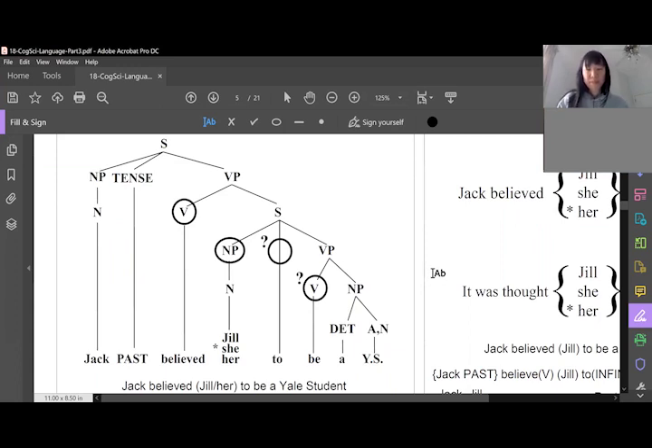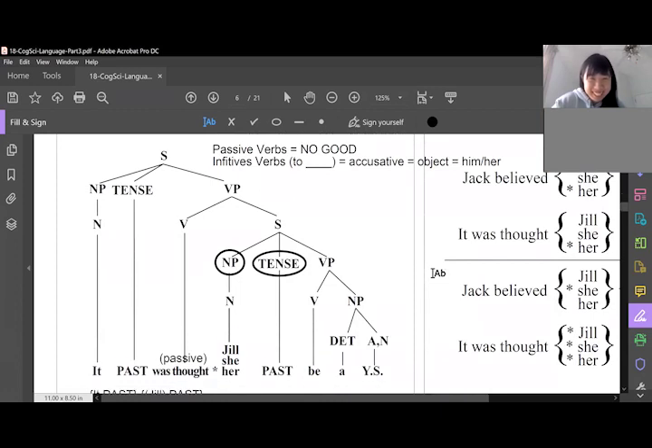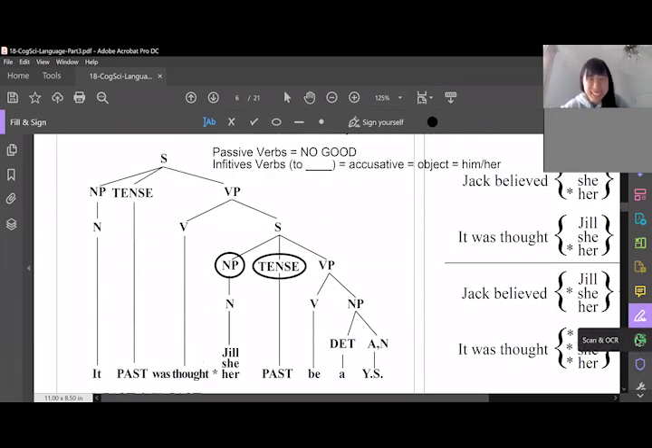Okay, so Jack is going to be assigned case by past tense. Perfect. Then Jill is going to be assigned case by believed. Perfect. Because it's "to be." And then Yale student is going to be assigned case by be. Perfect. Just "be." Wonderful. I'm so glad. Good job. All right. Easy. Next one. All right, go for it.